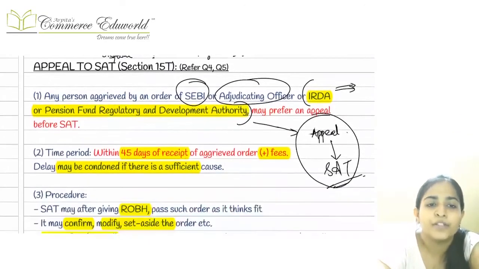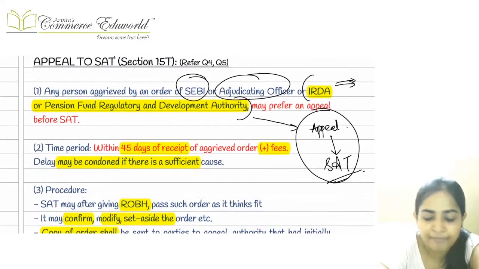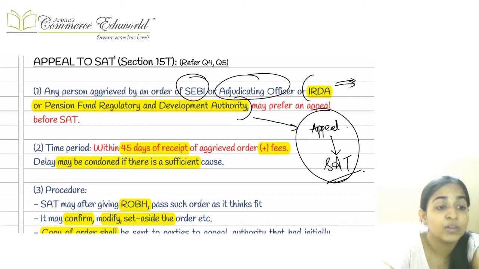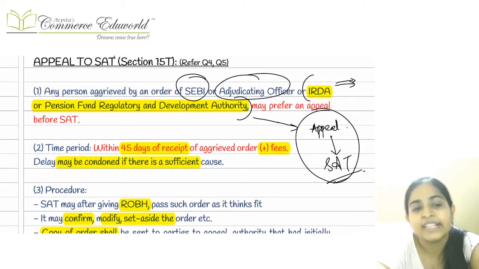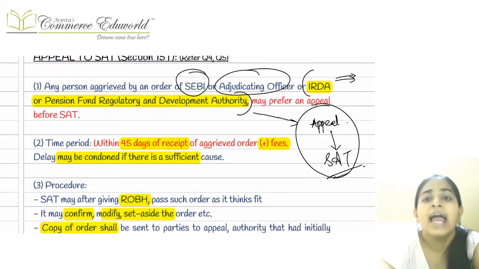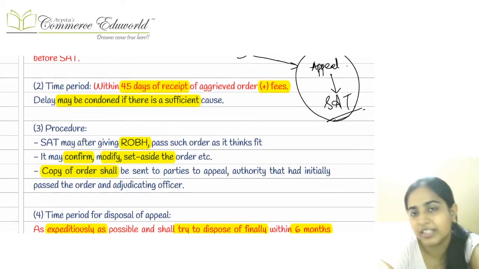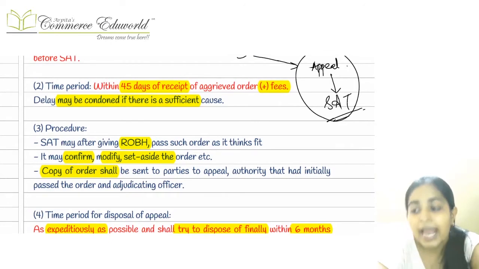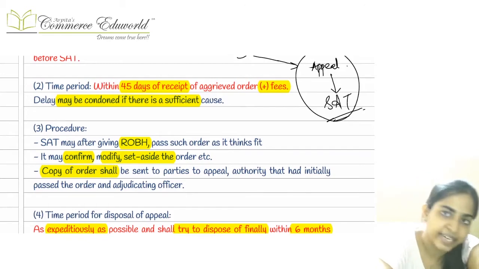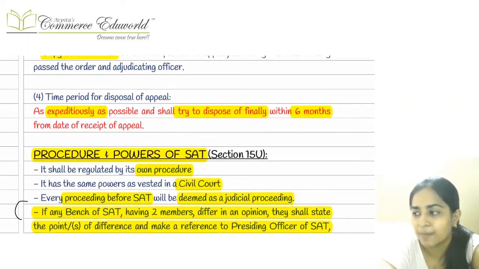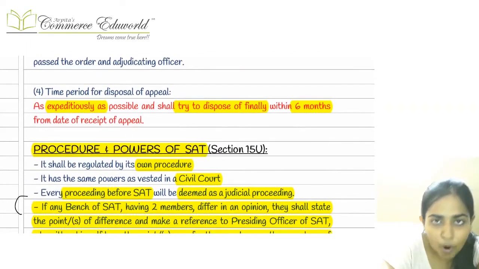Now coming to the main purpose of the SAT, if we are aggrieved by any order passed by SEBI, or by the adjudicating authority in respect of a penalty, then in that case we can go and file an appeal before the SAT within a period of 45 days from the date of the order. This 45 days period can be condoned. If there is any delay beyond 45 days, it can be condoned if there is sufficient cause. SAT will take the decision. It can either confirm, modify, or set aside the order, and SAT has to try to dispose of this appeal as soon as possible, within a period of 6 months.